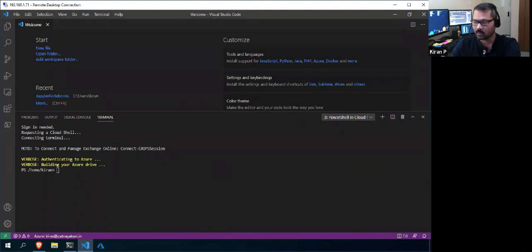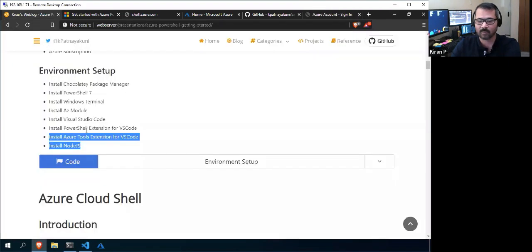So these are all the possible ways that we can connect. These are all our personal preferences, but I'm pretty sure that for every option that we have, there is a purpose. Probably some may feel comfortable using the Cloud Shell in the local environment, and a few feel comfortable in the browser. And one more option that we have is that we can access the Cloud Shell using the mobile app.